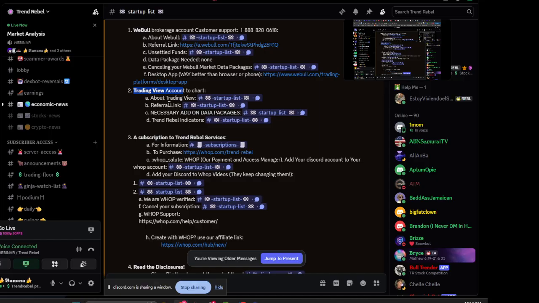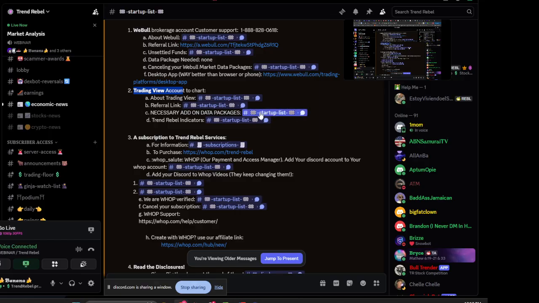There are some tricks to signing up for TradingView to get a deep discount. Always sign up for the 30-day free trial, and then you can let it go. After about 10, 15 days, you can unsubscribe to that TradingView, and they will start sending you offers for 70, 80% off before the monthly ends for your free trial. There's a referral link here too if you need one or if you want to.